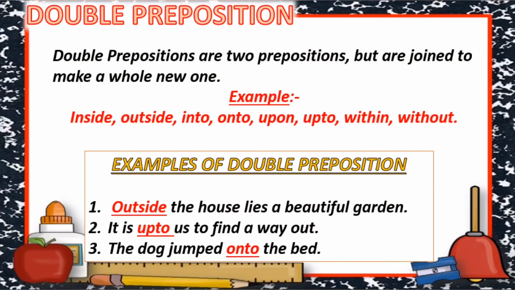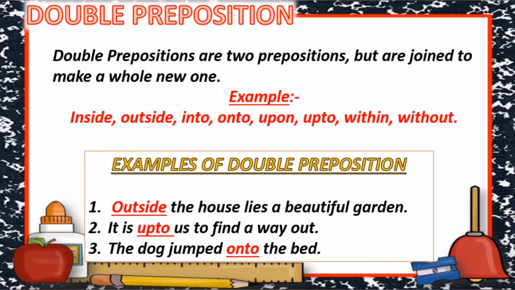Next is double preposition. Double prepositions are two prepositions but are joined to make a new word. इसका मतलब ये है कि दो prepositions होते हैं पर उन दोनों prepositions को मिला के एक word बनता है, उनको double prepositions बोलते हैं. For example, inside, outside, into, onto, upon, up to, within, without.